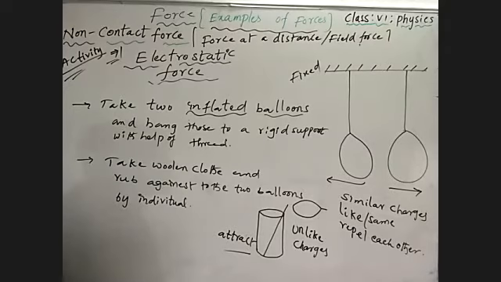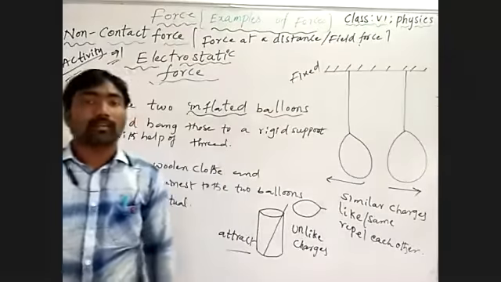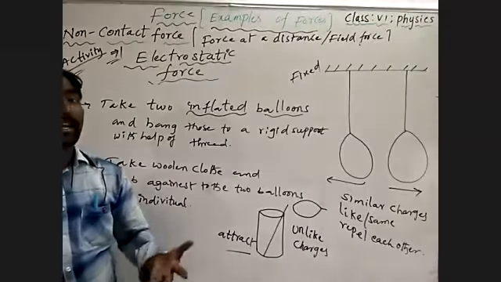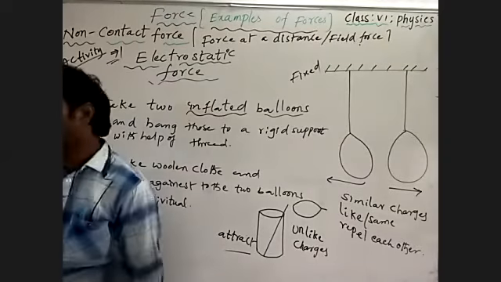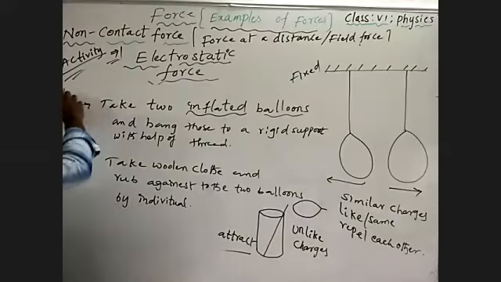The body which is carrying a particular charge is detected by what? An electroscope. What is that? Electroscope is a device which can identify whether charge is present or not on a body. Understand? Let's talk one more.